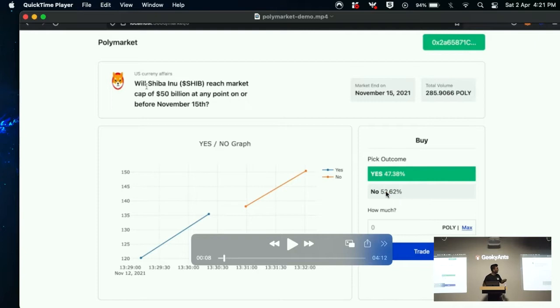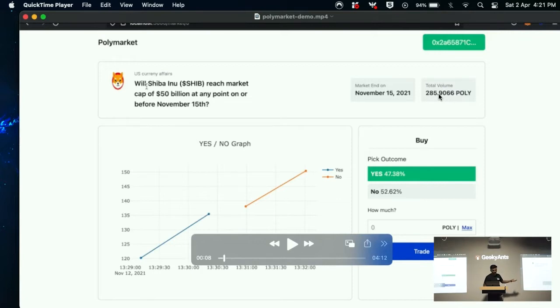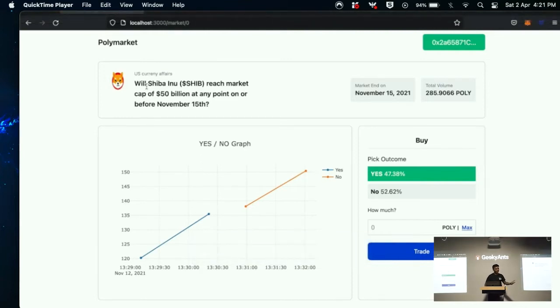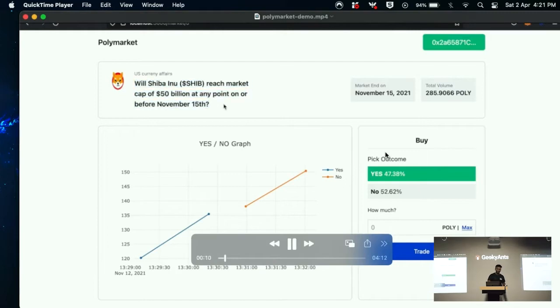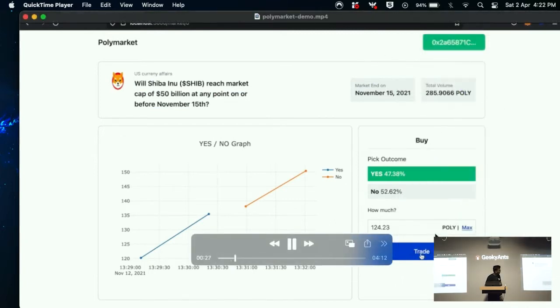They've given this poly token, a dummy token that I've created, and they've logged 285 poly tokens on this question. If the event becomes a yes, like if Shiba Inu actually reaches 50 billion, then the people who said yes will receive the money that the people in the no section put in. Basically, this is how it works. It shows you all the graphs, and in the bottom section you can connect your wallet. You can see the wallet was already connected, and I have this much amount.